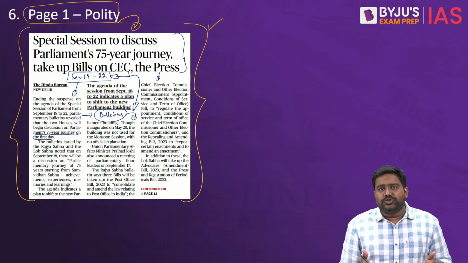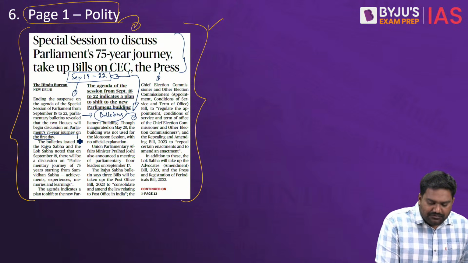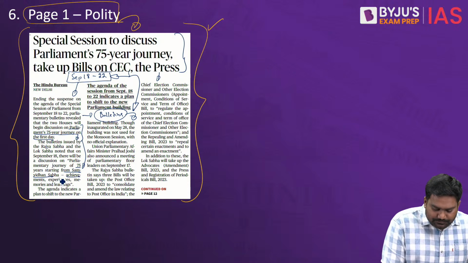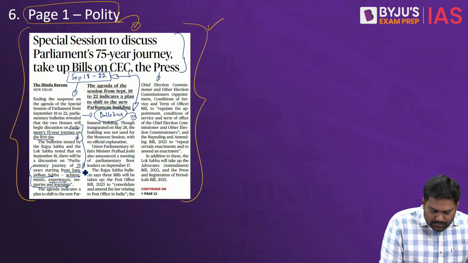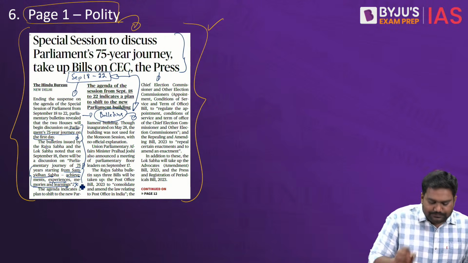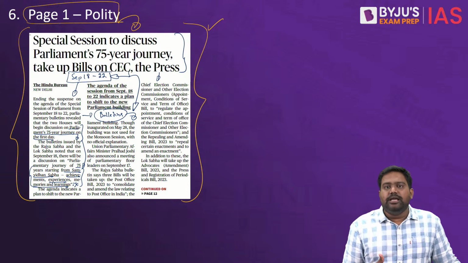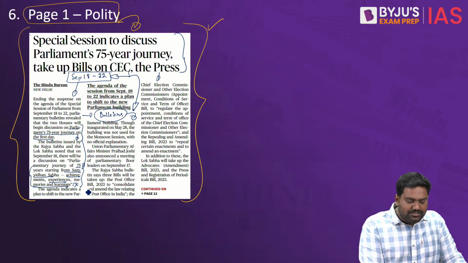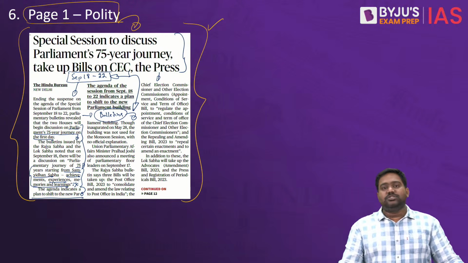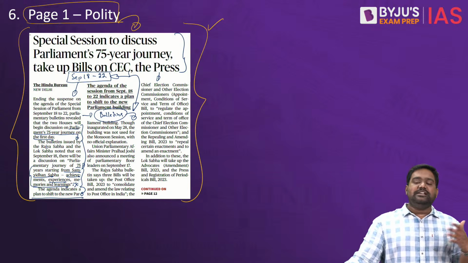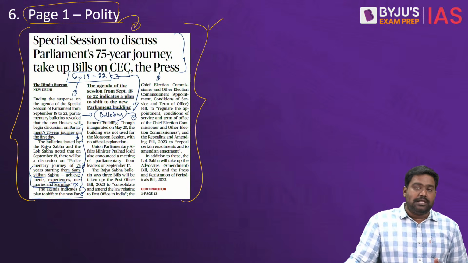It marks a major milestone, right? In the 75th year of Indian independence, the government is commemorating the Amrit Kal initiative, and it is bringing all the MPs together as part of the special session where the focus will be on discussing the progress, the achievements, the contributions of the Parliament.